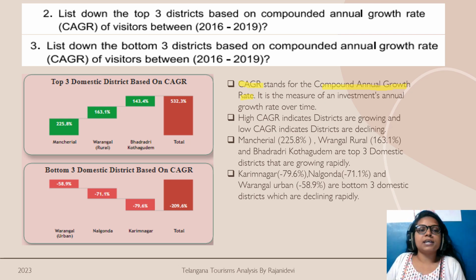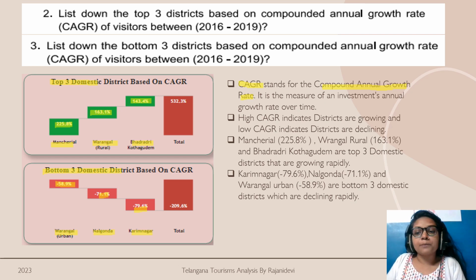For this purpose, I have used a waterfall chart. The top three growing districts are Mancherial, Warangal and Bhadradri. They have a positive CAGR, so these are the three districts that are growing. Now let's come to the bottom three domestic districts: Warangal Urban, Nalgonda and Karimnagar. They have a negative CAGR, which indicates that these districts are declining at a greater rate. So the government can give more attention to these three districts. They need to find out why visitors are not visiting these places.